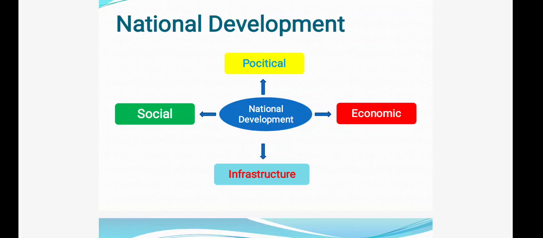So this kind of connectivity, this kind of development will help a nation to develop. So national development is depending on political, social, economic, infrastructural development, and also, most importantly, educational development. So all these things together, when we take, we can mark it as national development.